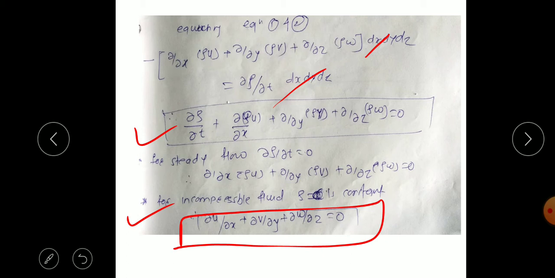So this is the three-dimensional continuity equation for incompressible fluid, and the earlier one is for compressible fluid. We have to use these continuity equations to solve the numericals.